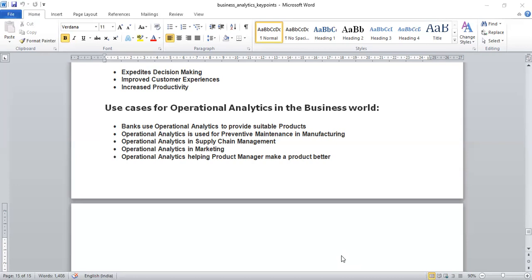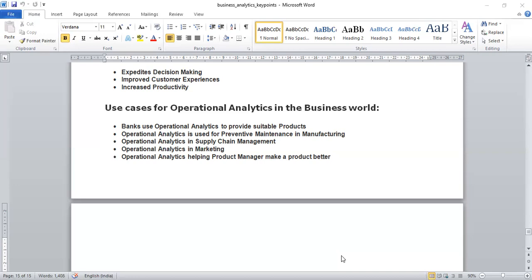So look, banks use operational analytics to provide suitable products. So what are these suitable products? Banks leverage operational analytics to categorize customers based on their usage, credit risk, and other parameters, like what portfolio they are following.